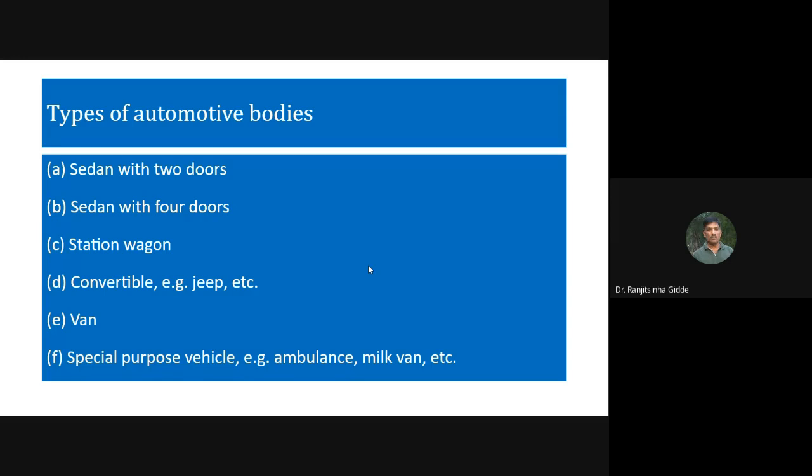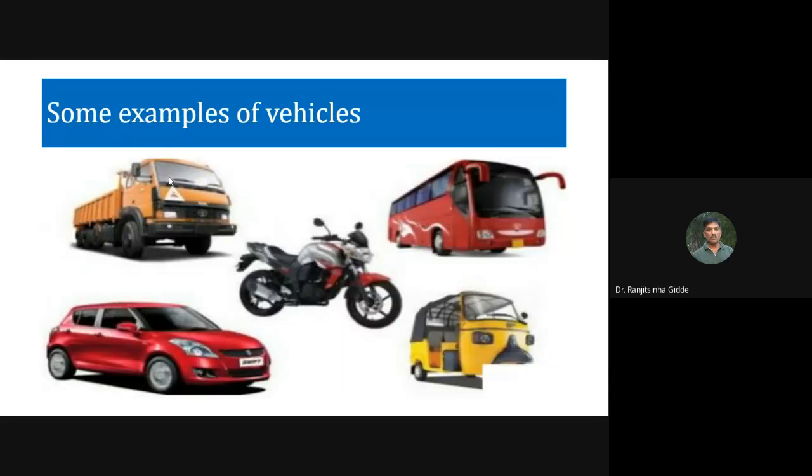We have already seen some of these, and I will show some schematic images here: sedan with two doors, sedan with four doors, what is a station wagon, what is a convertible, what is a van, and special purpose vehicles such as an ambulance or milk van. So, types of automotive bodies. Okay, some examples of vehicles.